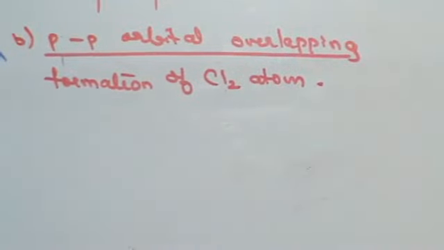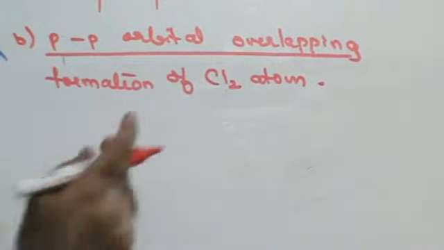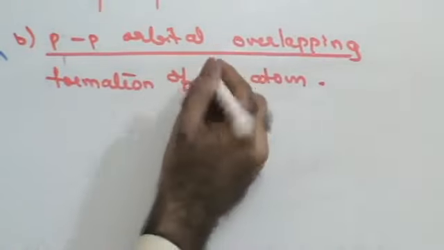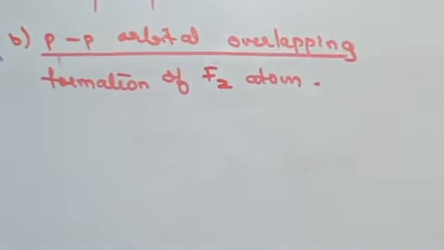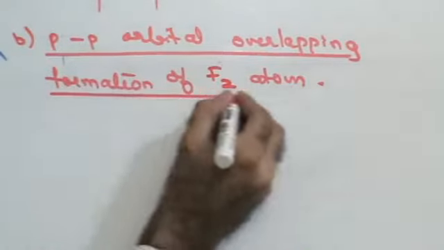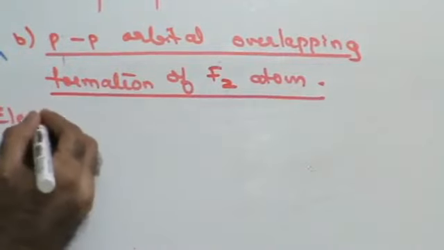Now, the electronic configuration of, instead of chlorine, let's take fluorine. Let's see this electronic configuration of fluorine.